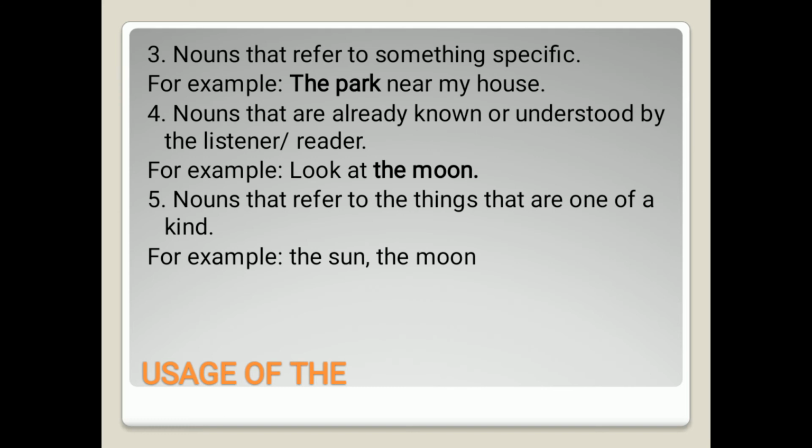Thirdly, nouns that refer to something specific, something particular. When we are talking about something particular, like the name of any place, or anything, like the book that I was reading. The book that I was reading means I was reading some particular book, some specific book, and I am mentioning that book. Secondly, you can say the park near my house. Now there is only one park that is near to my house. That is why the is placed in front of park. Now it is specific, because near to my house means its location is given specifically. Only one park is near to my house. That is why we have used the article the here.